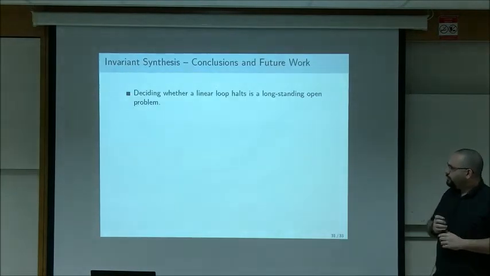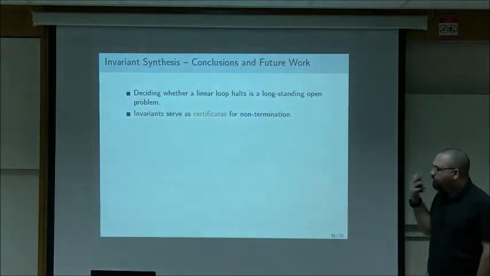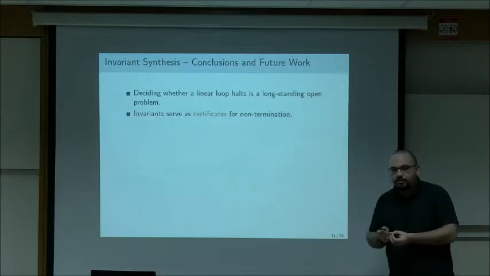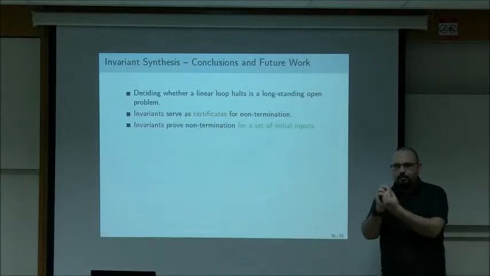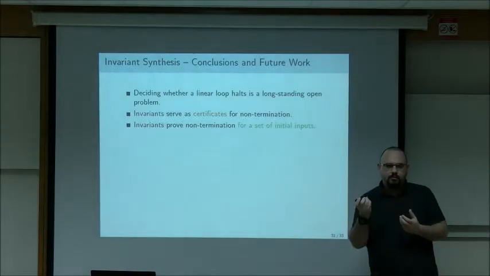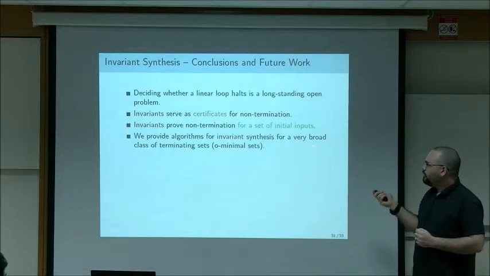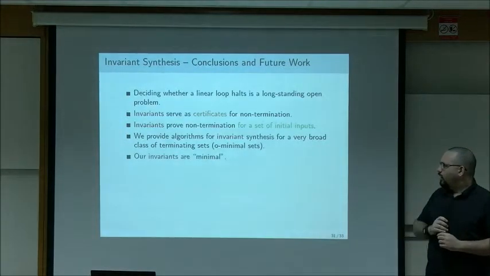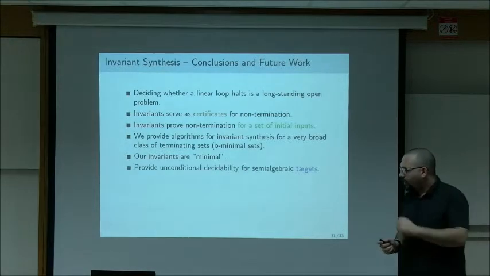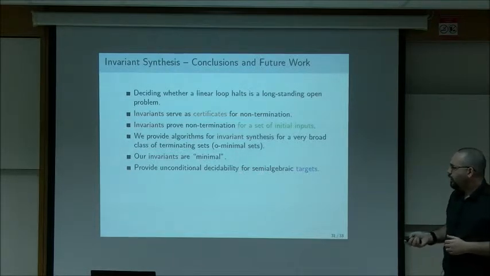Right, so to sum up this work, deciding whether a linear loop terminates is a long-standing open problem, and we provide invariants as certificates or explanations for non-termination. And invariants, in fact, prove non-termination not only for the point you started with, but for every point on the invariant. So it's quite a big set of points. And we provide algorithms for invariant synthesis for a very broad class of target sets, all o-minimal sets, which is a huge class. And our invariants are minimal in a sense. And moreover, we provide unconditional decidability when the target is semi-algebraic. So this is proper decidability, not conjectured.